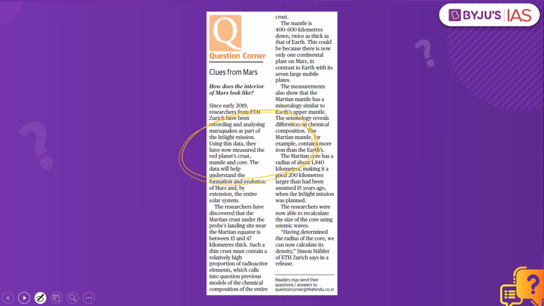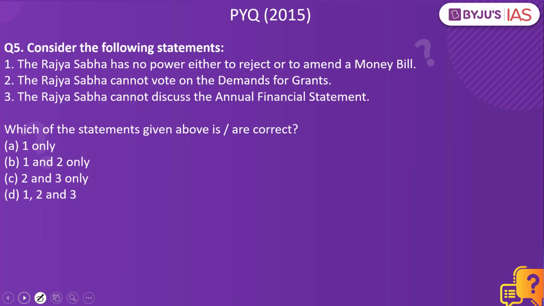Now let's look into the next question. Consider the following statements. 1. The Rajya Sabha has no power either to reject or amend a money bill. 2. The Rajya Sabha cannot vote on the demands for grants. 3. The Rajya Sabha cannot discuss the annual financial statement. Which of the statements given above is or are correct? The answer to this is 1 and 2 only.